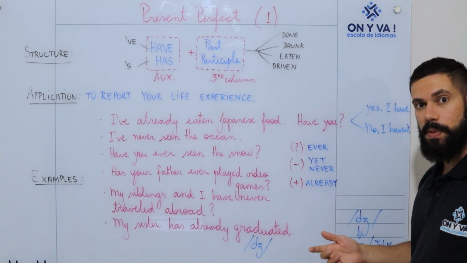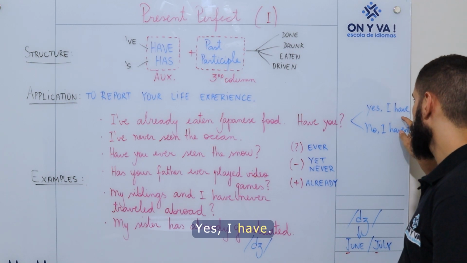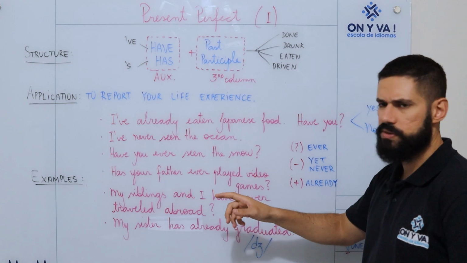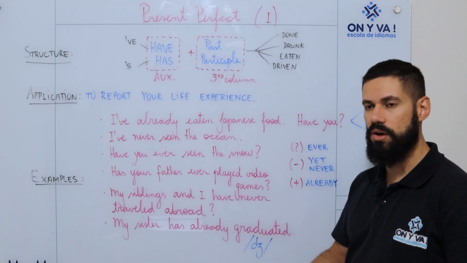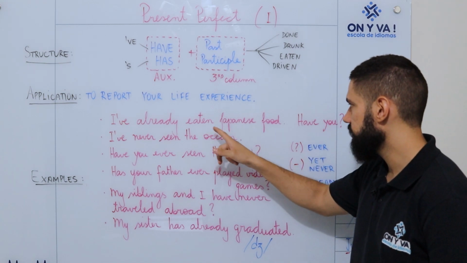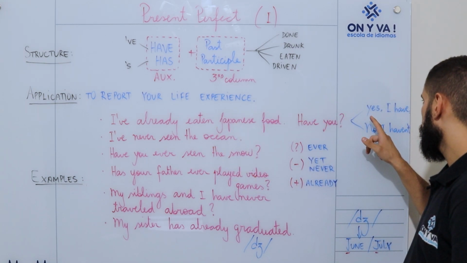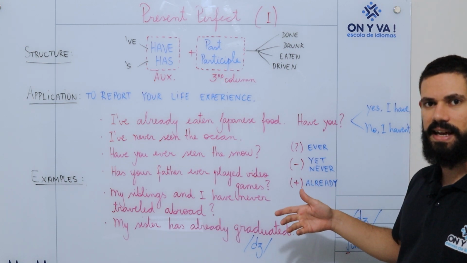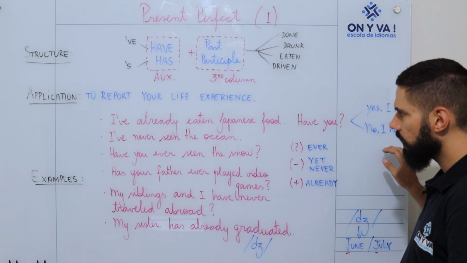So, the possible answers: yes, I have. We use have, because have is the auxiliary verb. We don't say yes, I do, or yes, I did. No, we say yes, I have. Have you eaten Japanese food? Yes, I have. No, I haven't. How does it taste?